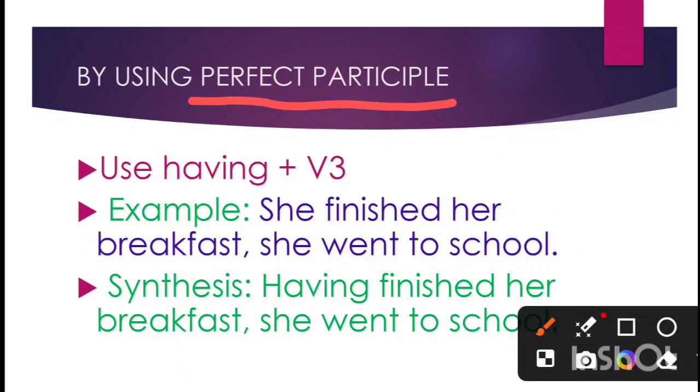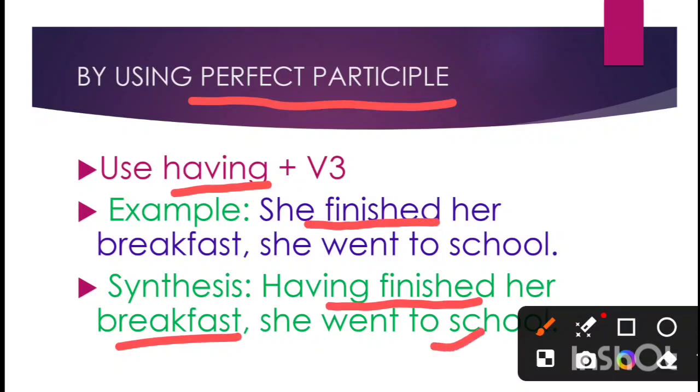By using perfect participle, you can use perfect participle also. And in perfect participle, you have to write having plus past participle या third form of the verb. Example, she finished her breakfast, she went to school. Which action took place earlier? Finishing. So the action which took place earlier, with that we'll be using having plus past participle. जो action पहले हुआ है उसके साथ हम क्या लगाएंगे? Having plus verb की third form. तो कैसे लिखेंगे? Having finished her breakfast. Okay? Having finished her breakfast, she went to school.